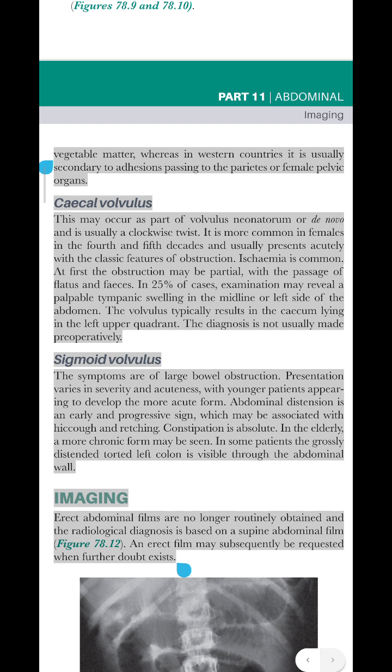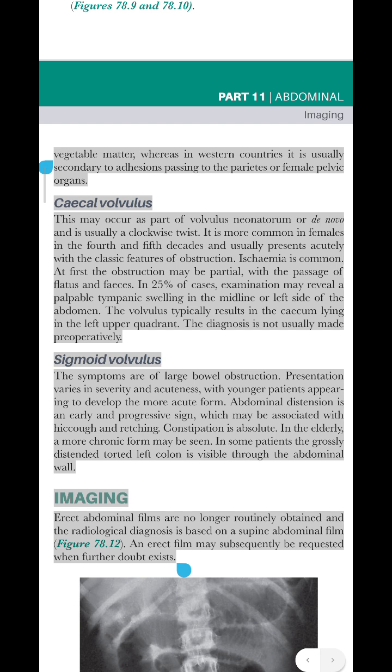Cecal volvulus. This may occur as part of volvulus neonatorum or de novo and is usually a clockwise twist. It is more common in females in the 4th and 5th decades and usually presents acutely with the classic features of obstruction. Ischemia is common. At first the obstruction may be partial, with the passage of flatus and feces. In 25% of cases, examination may reveal a palpable tympanic swelling in the midline or left side of the abdomen.